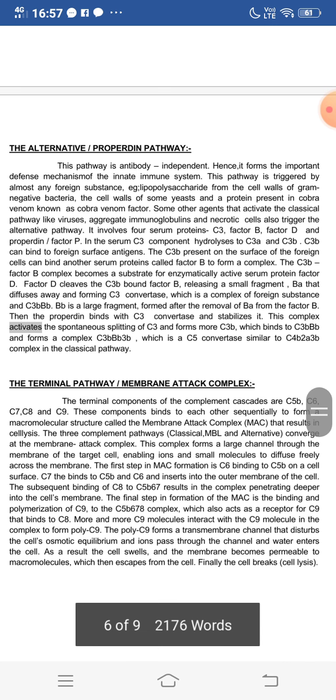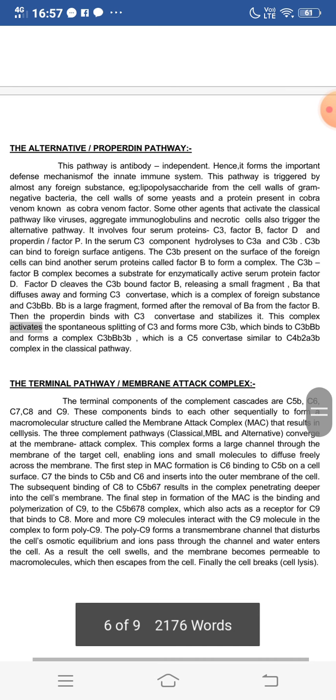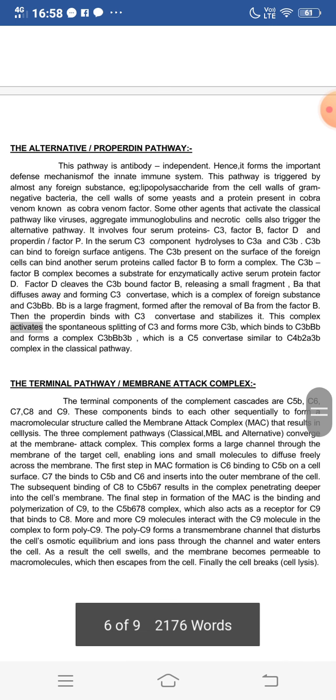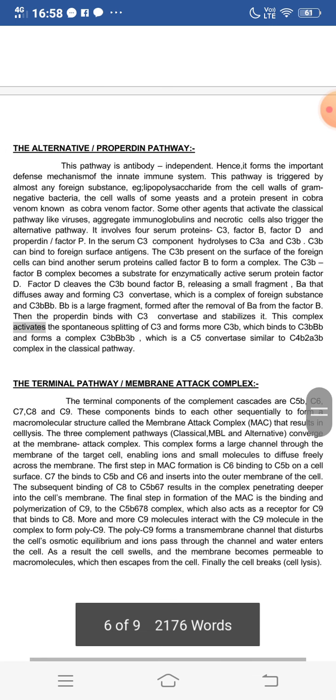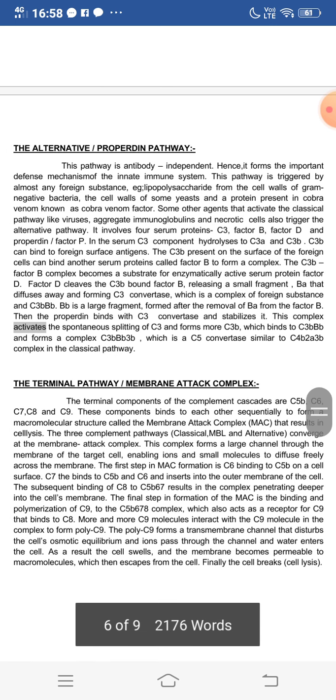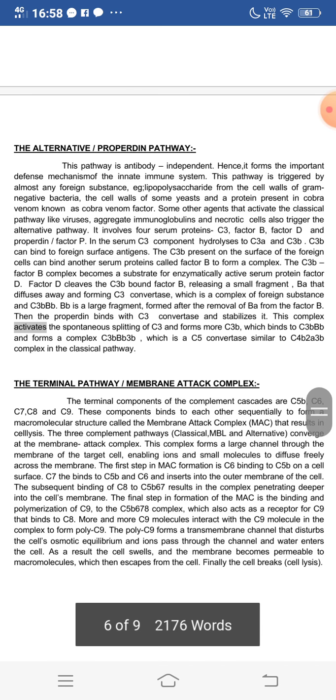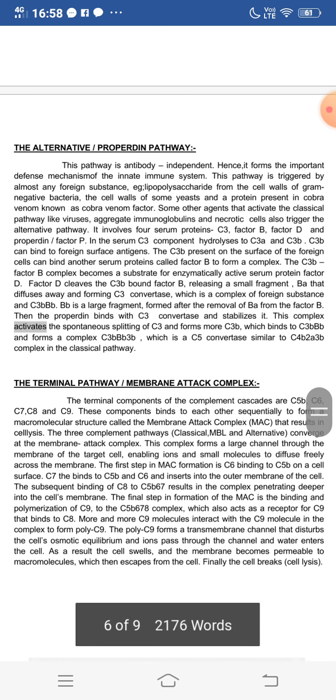So this C3b factor B complex becomes a substrate for the enzymatically active serum protein factor D. Factor D cleaves the C3b-bound factor B, releasing a small fragment, that is capital B small a, that diffuses away into the circulatory fluid.